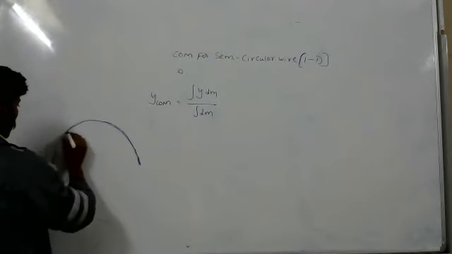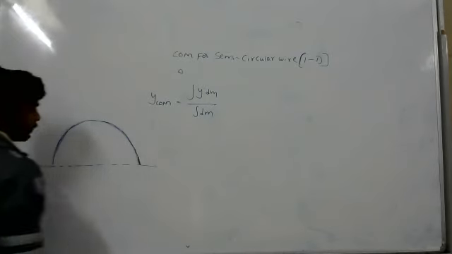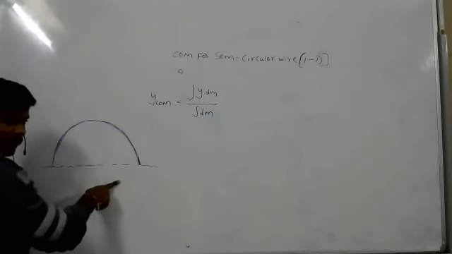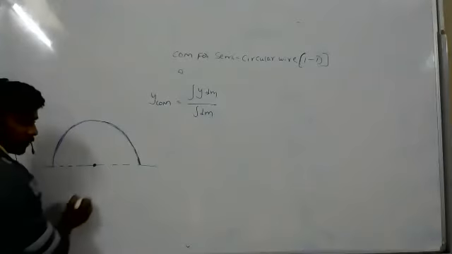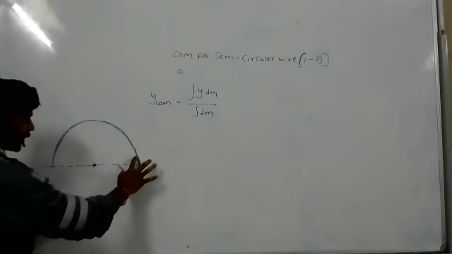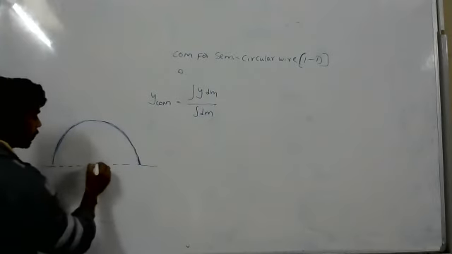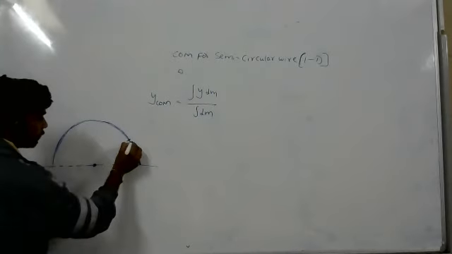Total mass is distributed uniformly, okay? Along the x-axis, if you want to find the center of mass, it will be here at the center. But the y direction is not like that. Here mass is there, here mass is there, everywhere masses are there. So I will take a small element here.